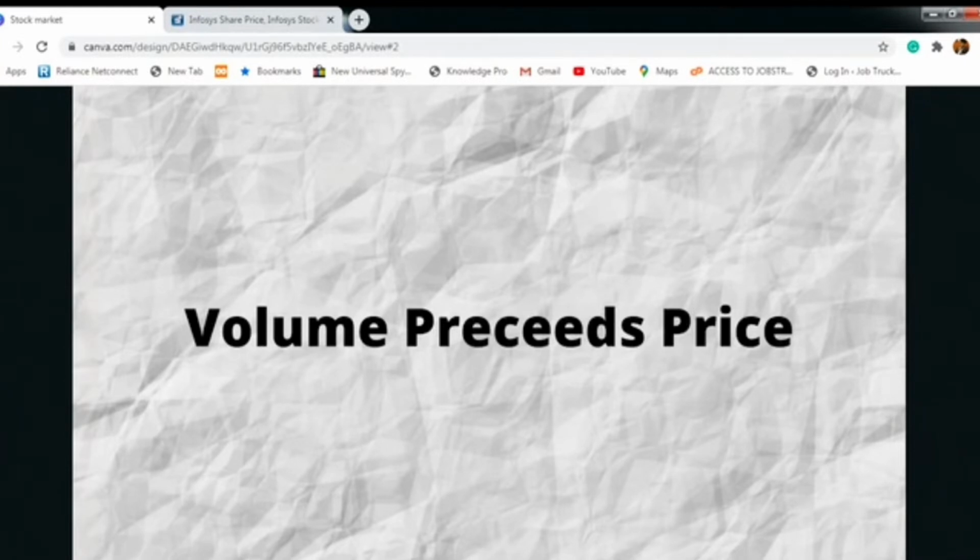For example, in your area when there is a lot of selling and buying, we can say that the price in the area is stabilized. Suppose in your area only a little selling is happening, it means that there is no demand for the land, and there is no guarantee for which price you need to buy or sell. So volume is always preceding price.